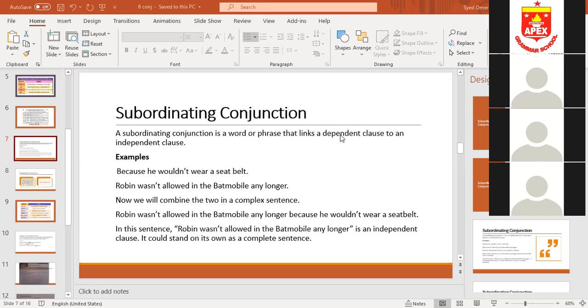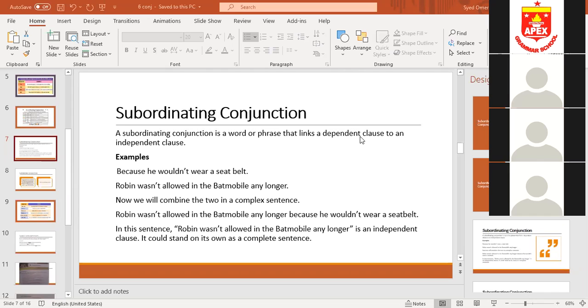Because, so, while, after, though, since, before, these are all subordinating conjunctions. Okay. Subordinating conjunctions have both a dependent clause and an independent clause. They join the two clauses. A dependent clause has a conjunction in it, and an independent clause is a simple sentence. Exactly. Now you understand that an independent clause is not dependent on any conjunction. It is a simple sentence.